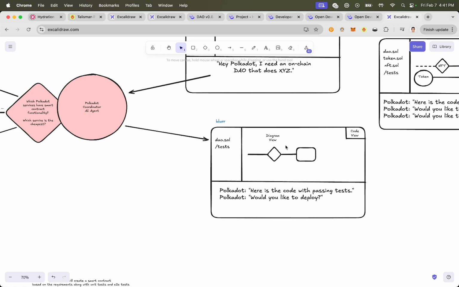And really, the diagram view should be the default. Secondary should be the code view. You've got to click to get into the code view. This should be the default. And then there should be a sequence diagram for smart contracts so that you can see everything and you can interact with the AI as well in the terminal. So this could be for simple creation. And then phase two would be for creations that have to do with multiple smart contracts that interact with each other. So that's it in a snapshot.